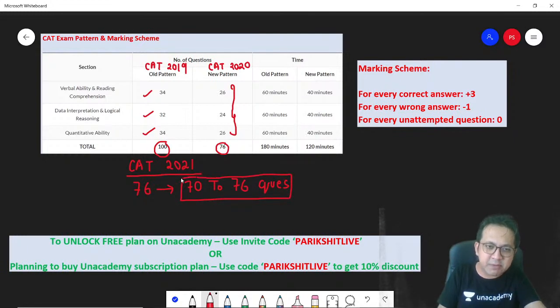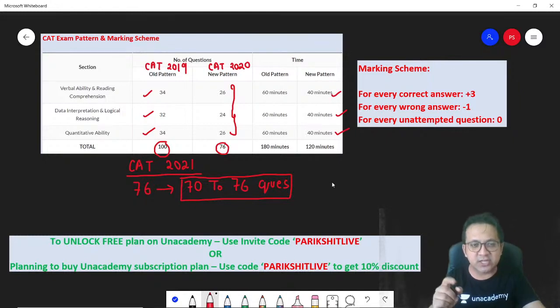So what about the time limit? The time limit, as you know, is 40 minutes per section. This remains unchanged compared to last year. For every correct answer 3 marks, wrong answer -1 and unattempted 0 marks. Now with 70 to 76 questions in the CAT paper, how many should you attempt? That's what we are going to answer in this session.